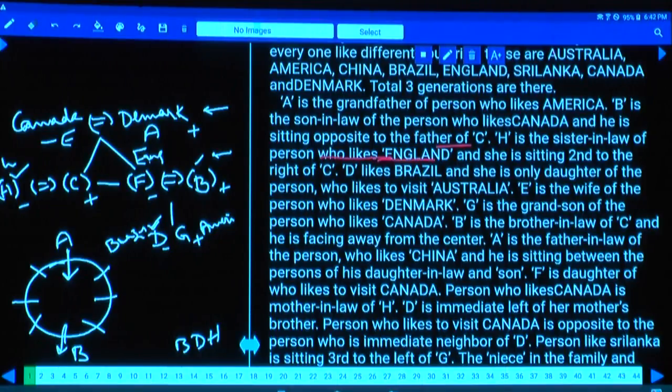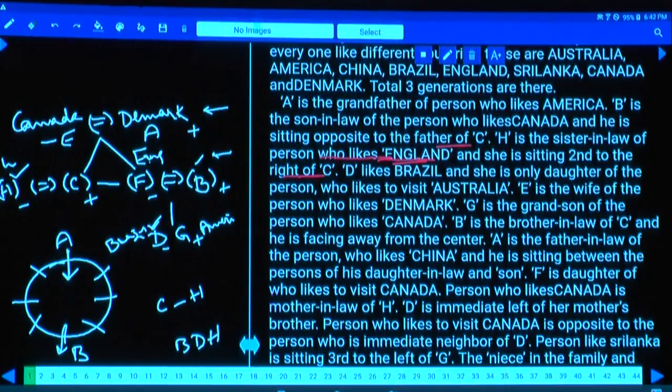And H is seated second to the right of C. Now tell me whether this C is facing away or towards the center. C is facing the center. H is second to the right of C. H is away. Sister-in-law. And she is seated second to the right of C.